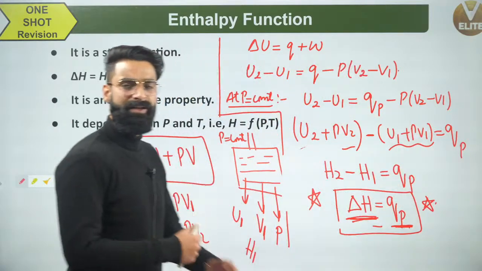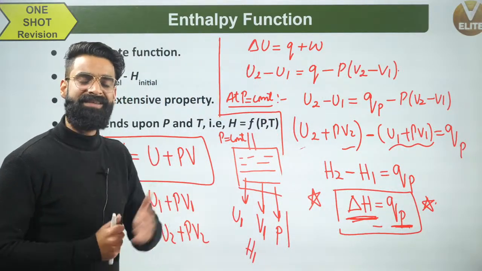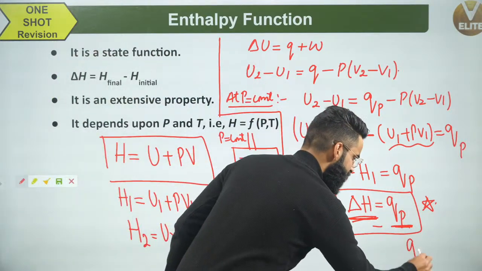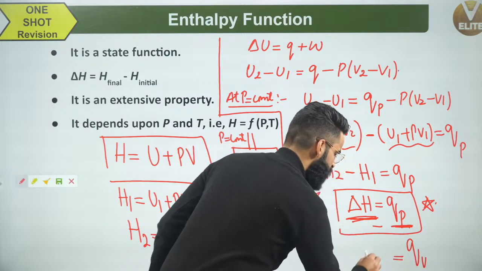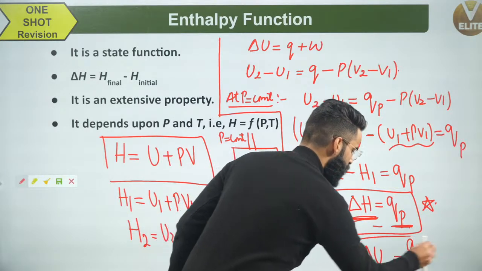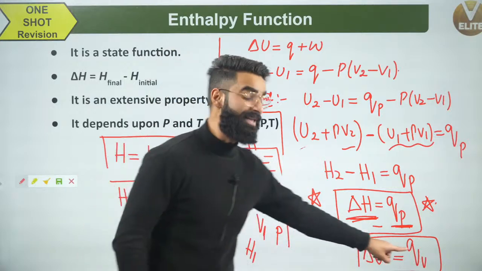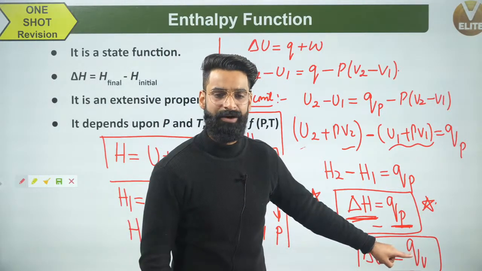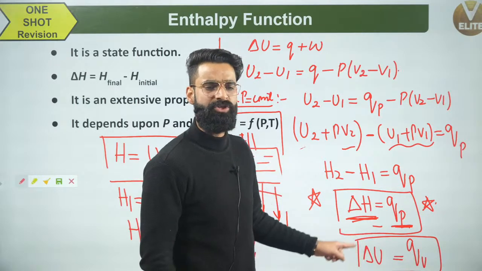Remember, in the last session in which we talked about internal energy, I gave you one important result: QV is equal to delta U. QV was the heat exchanged between system and surroundings at constant volume, and it is equal to the change in internal energy.